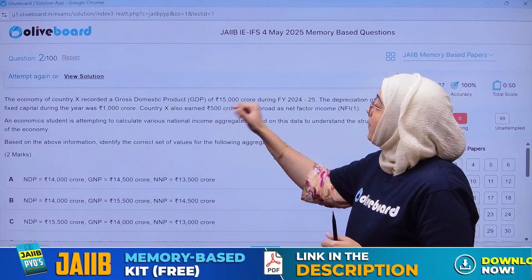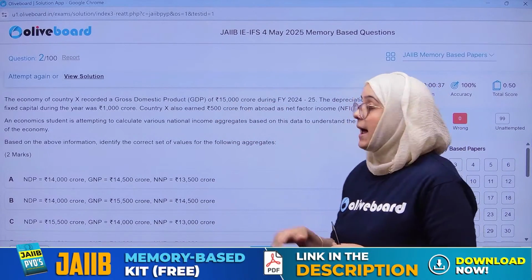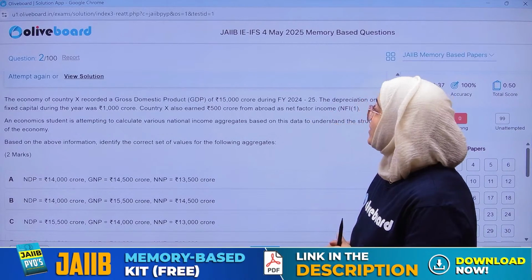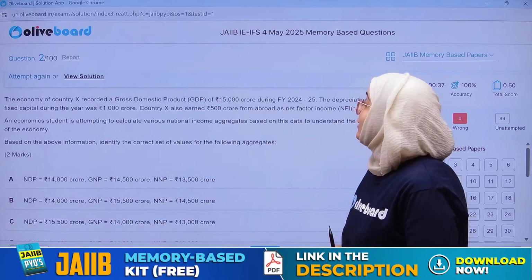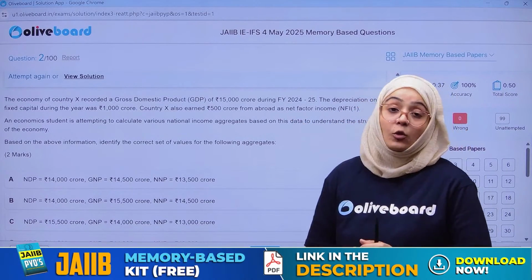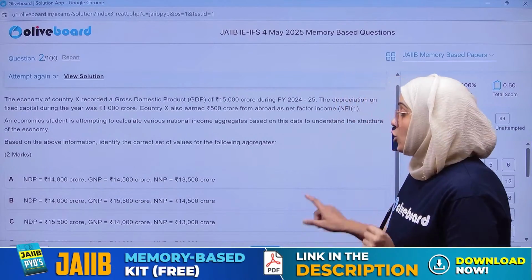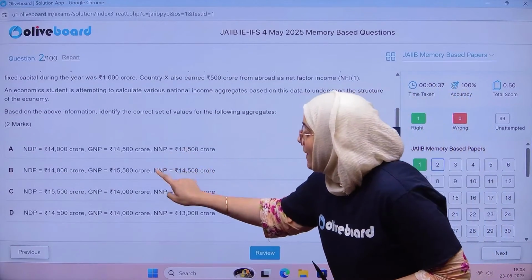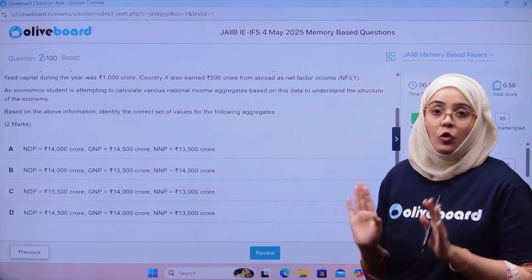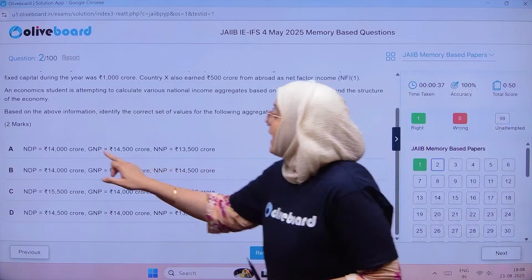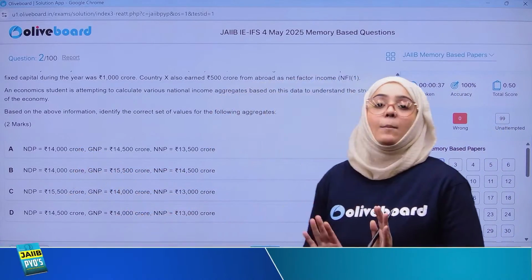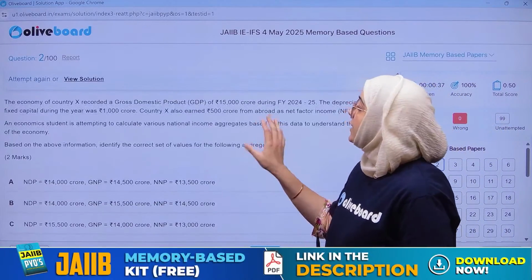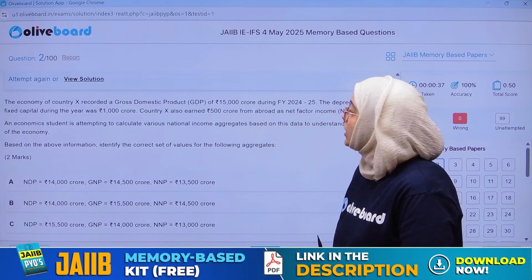GDP is given as 15,000 and depreciation as 1,000. So 15,000 minus 1,000 is 14,000 crore. That is net domestic product. So A or B can be the answer because we have calculated the NDP, which is 14,000 crore.